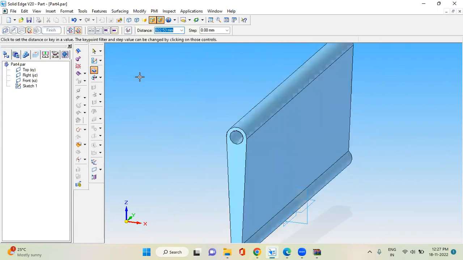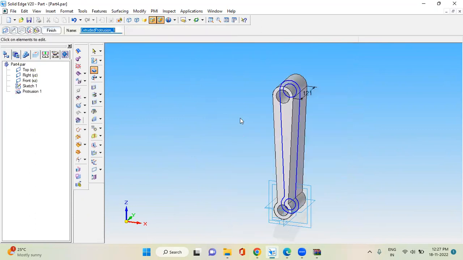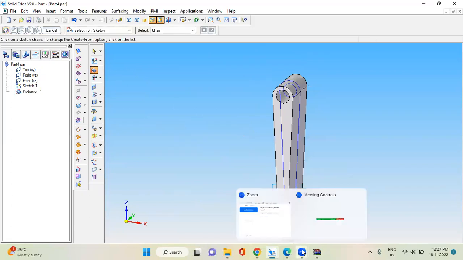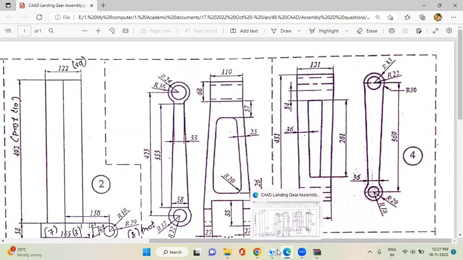Symmetric, 121. This is the maximum dimension that you have in this diagram here, 121. Next, you have to make a taper here on both sides and the middle one cut. So for this, 121 minus 106 divided by 2 is 7.5.